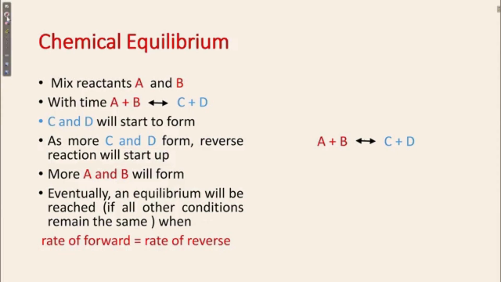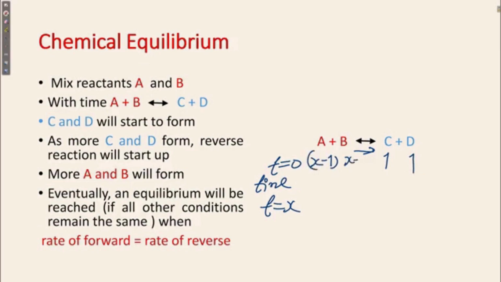We can understand this better in this manner. If t is equal to 0, where t is the time, then no reaction will occur. When t is equal to x, then what will happen? The forward reaction will occur. Then we can say 1 mole of C and 1 mole of D will form. Then what will be the concentration of A and B? This will be x minus 1 and x minus 1.